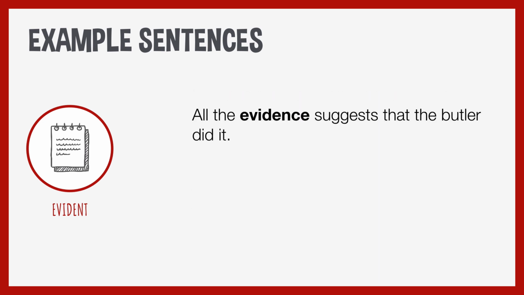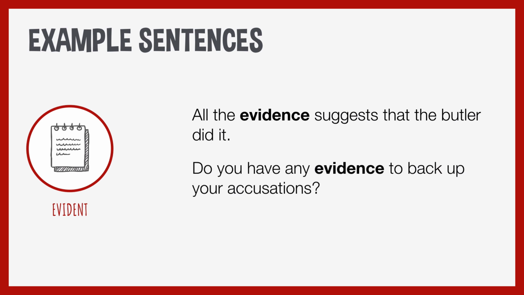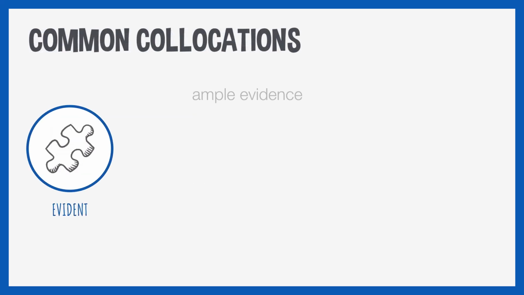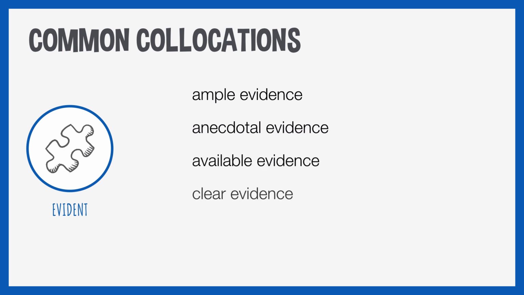All the evidence suggests that the butler did it. Do you have any evidence to back up your accusations? Ample evidence is a common collocation for evidence. Anecdotal evidence. Available evidence, clear evidence is a very useful collocation, and compelling evidence.